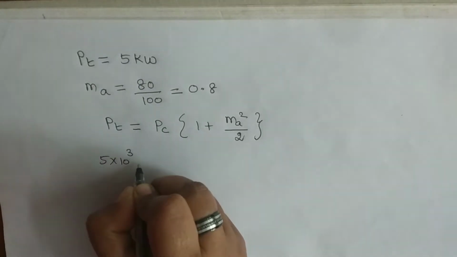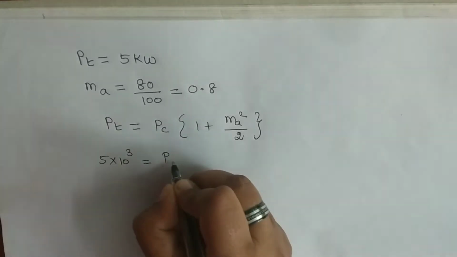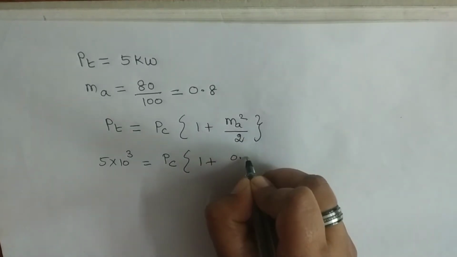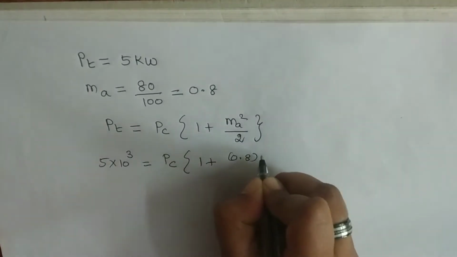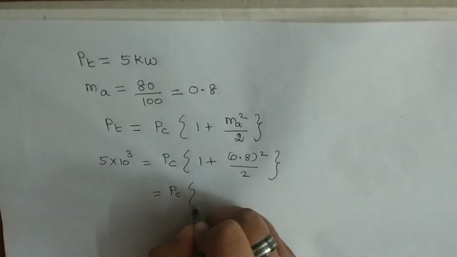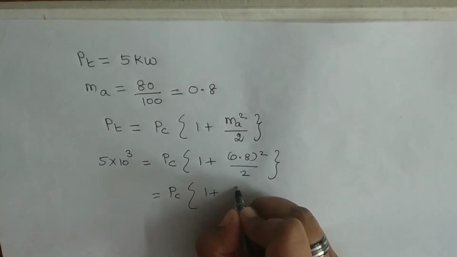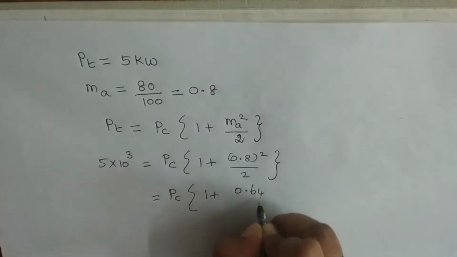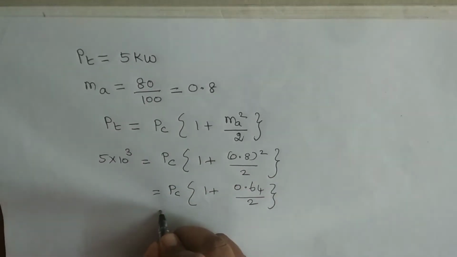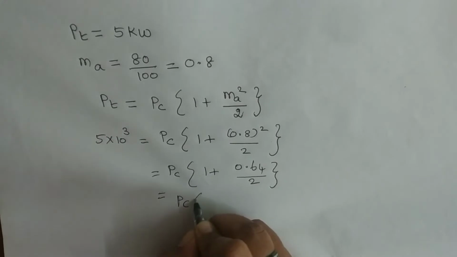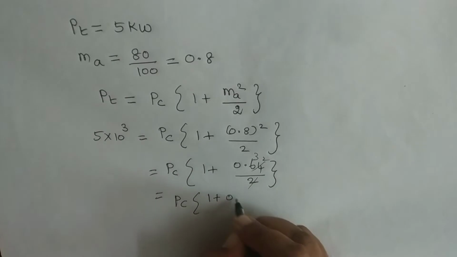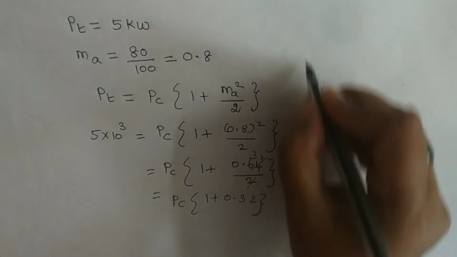So 5 into 10 power 3 is equal to Pc into (1 plus modulating index 0.8 squared divided by 2). Therefore, this is equal to Pc into (1 plus 0.32), isn't it?